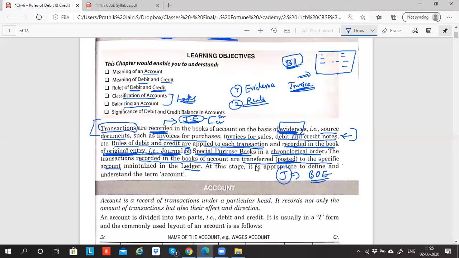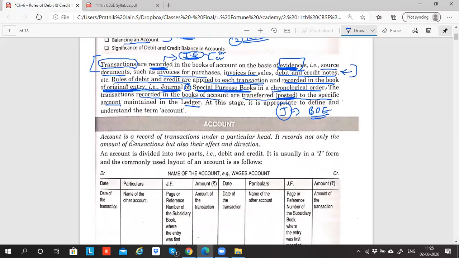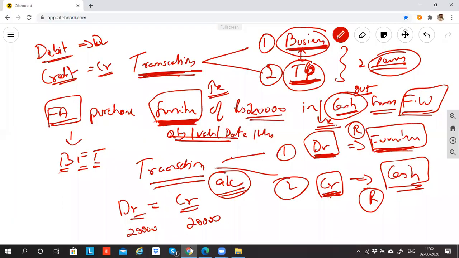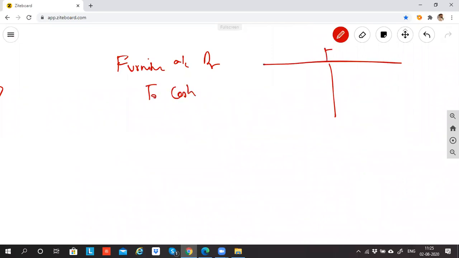At this stage, it is appropriate to define and understand the term account. Now you'll understand the meaning of account. So account is a record of transactions under a particular head. If I record a journal entry, furniture account debit to cash, I open a separate account for furniture and a separate account for cash.